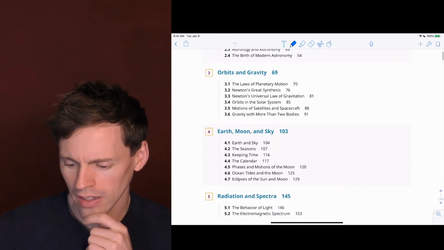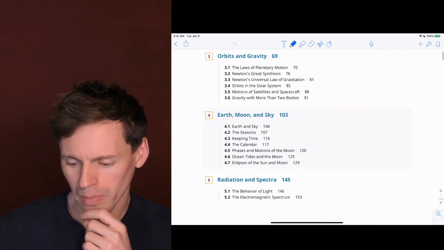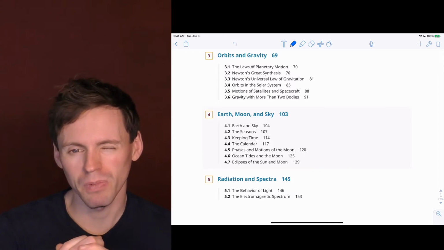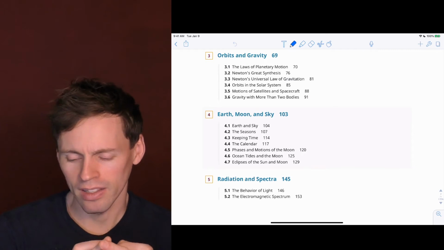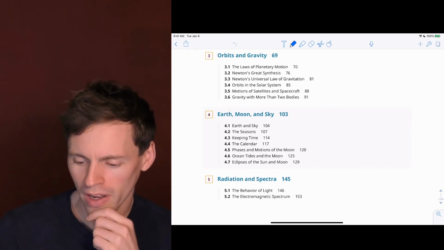Okay, and then the birth of modern astronomy. You can learn a little bit about the history there, but I'm not going to quiz you too much on that, but you should be pretty much aware of who the big players are. Copernicus, Kepler, Galileo, and so on, Newton. Those are pretty much the main ones. Tycho Brahe.